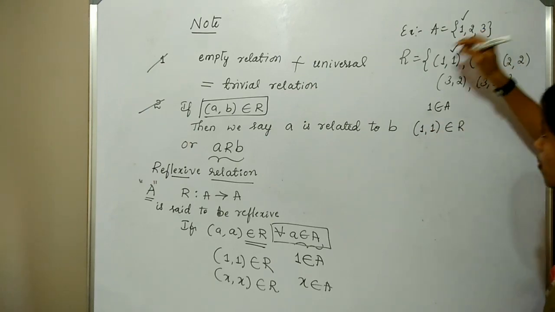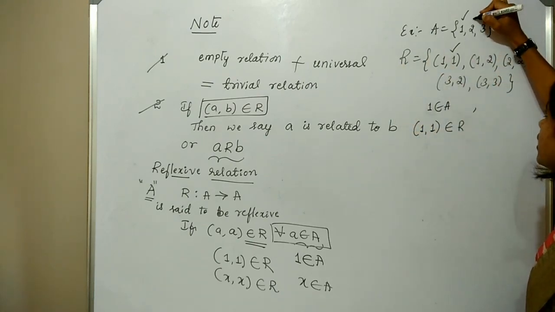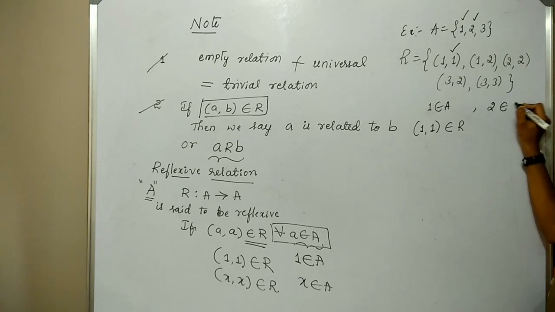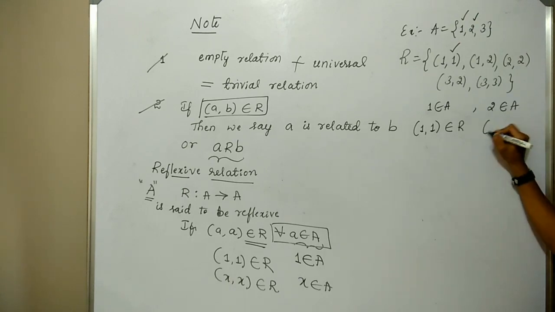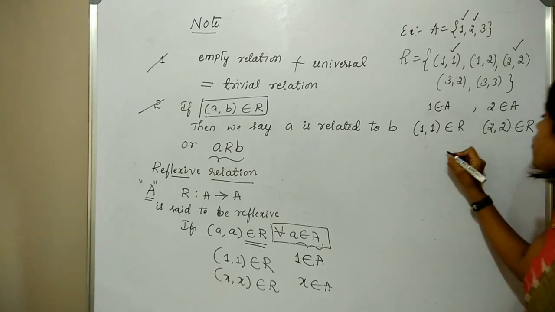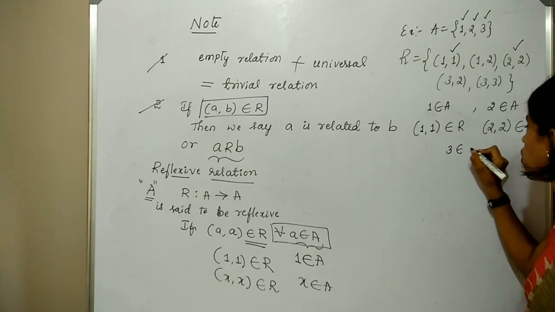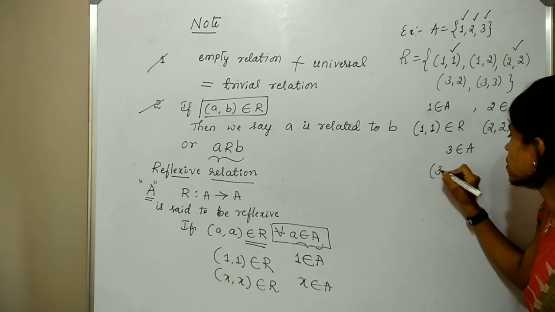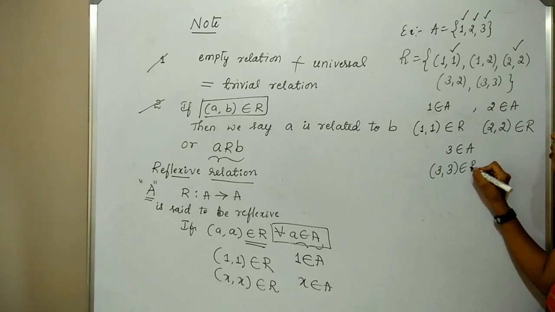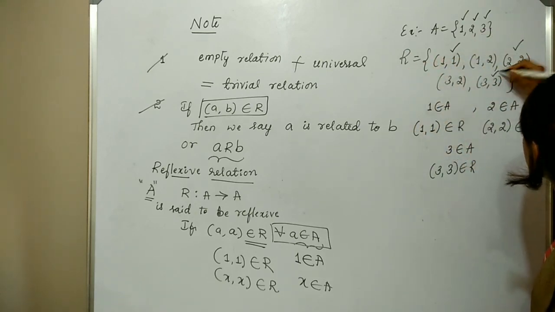Yes. 1 comma 1 is in the relation R. Next, second element, if I take 2, 2 belongs to the set A. Is 2 comma 2, the ordered pair 2 with 2, in R? Here is the 2 comma 2. Okay. Now, I am taking the last element of the set A, that is 3 belongs to A. Is 3 comma 3 in R? In the collection R, 3 comma 3, here it is.